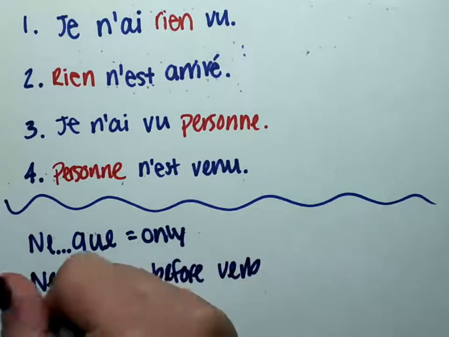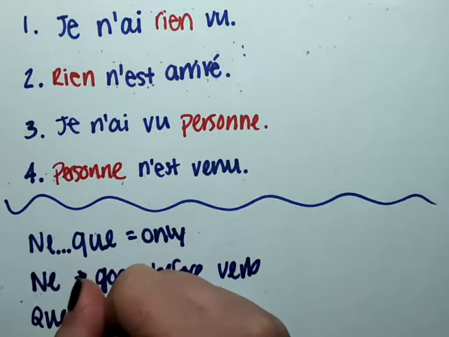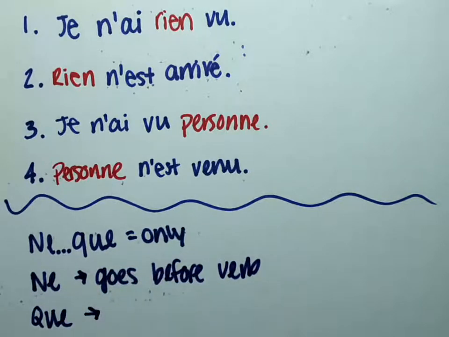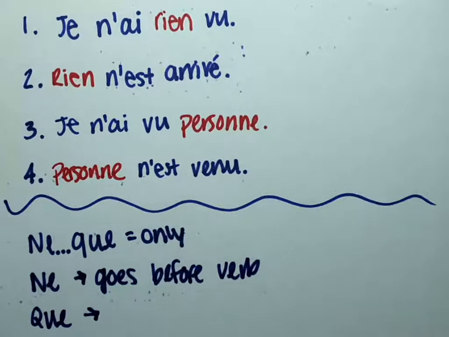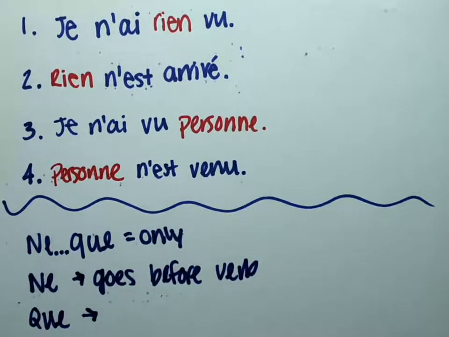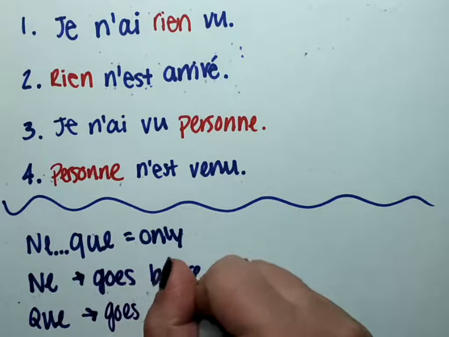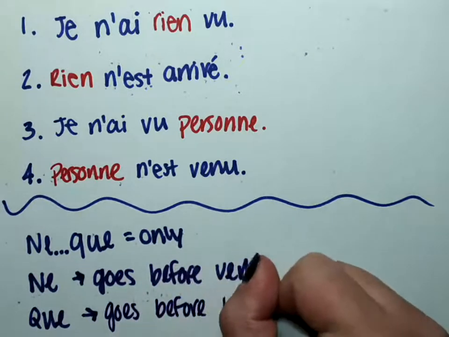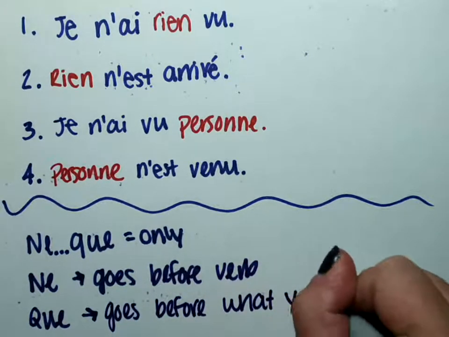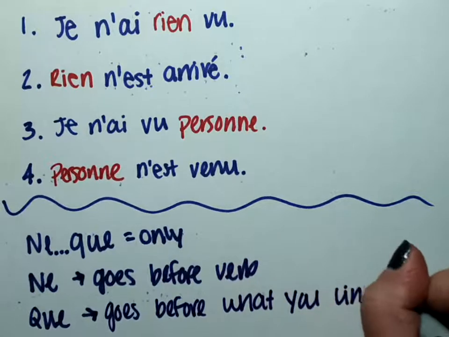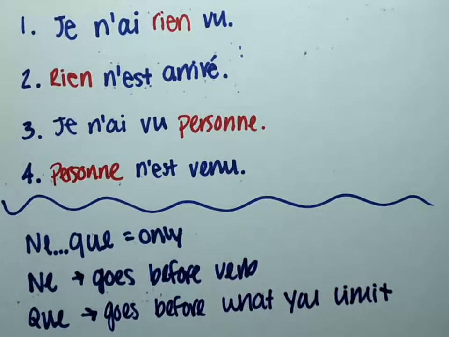And our que is going to go before what you're limiting. So if I wanted to say I only ate a sandwich, then you'd put the que before sandwich. So this is going to go before what we limit. All right, and we'll do some examples of that too.